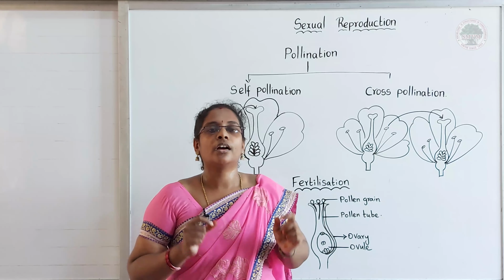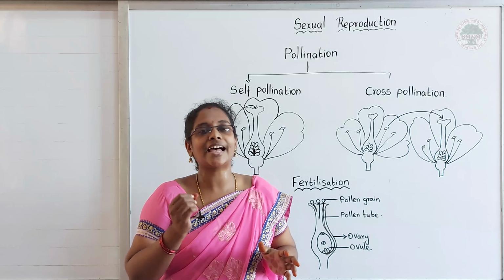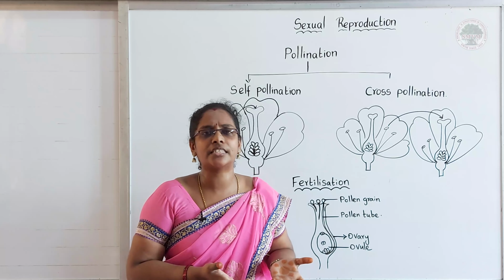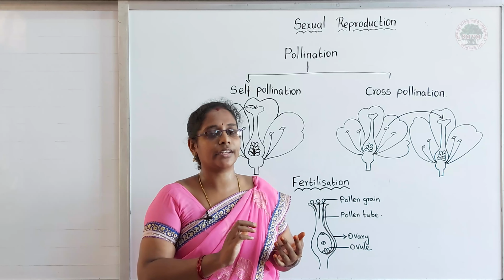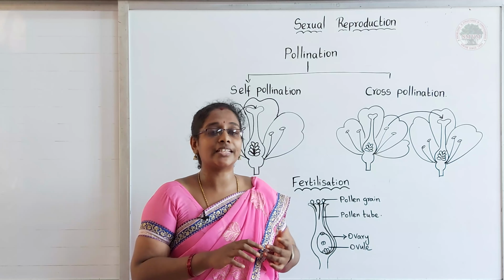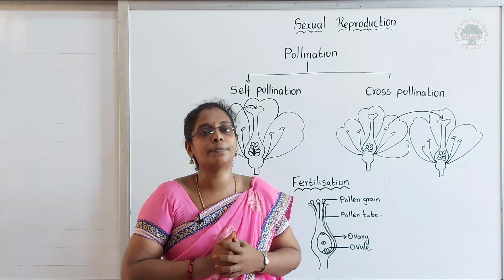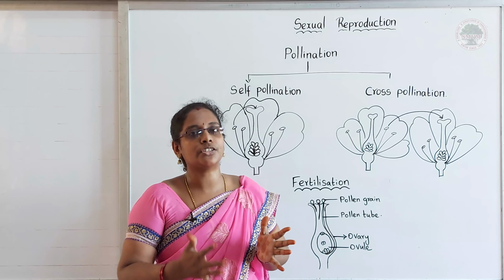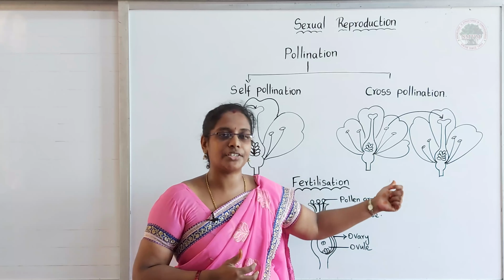If you see the stigma of these kinds of flowers, it has a feathery substance. Why? What is the need of that feathery substance? We know that the wind is carrying the pollen grains. While it carries them, with the help of this feathery substance, the stigma catches the pollen grains. So these are all the features the plant has for cross-pollination.